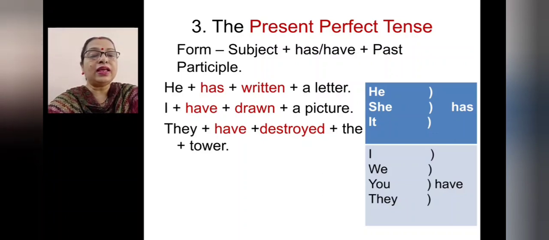Then with they have and destroyed. So here it is a regular verb, so it takes ed for the past tense as well as past participle, right? So what you have to remember, with the third person singular number he, she, it, you have to write has, and with I, we, you and they, you have to write have. Remember, children.